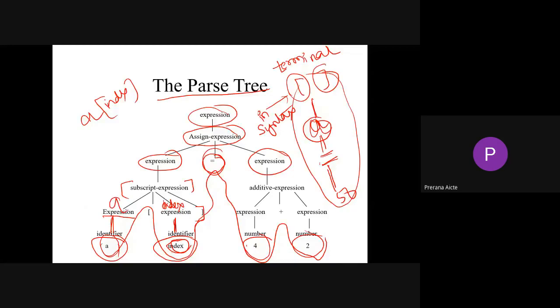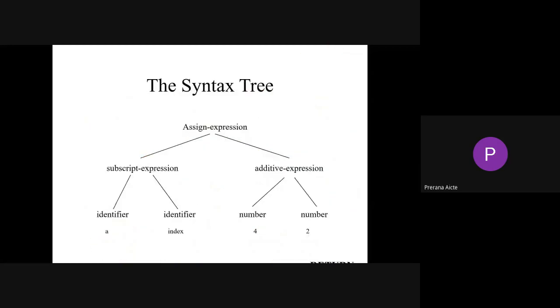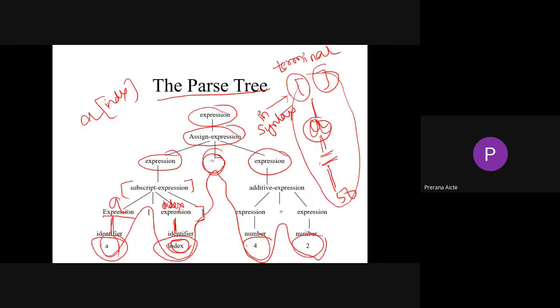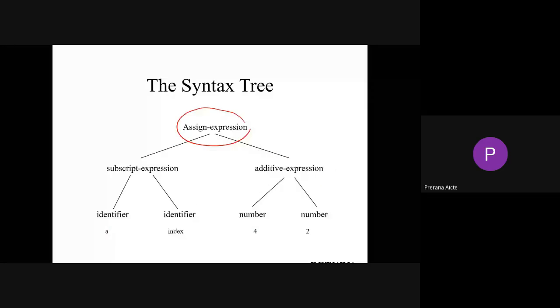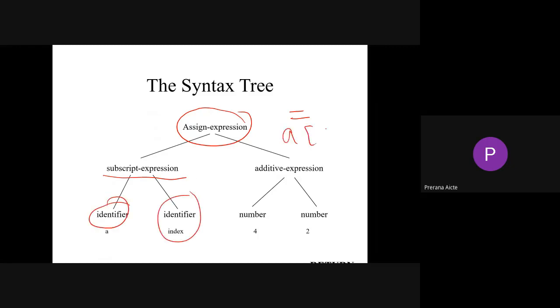So the syntax tree is a precise version of your parse tree. See, total assignment expression equal to subscript including that identifier and index, just like this. And here we have only the value, that is 50. So which means the precise form is A of 50, like this.